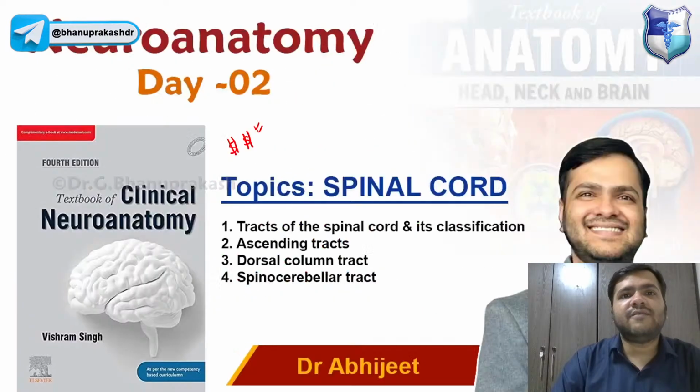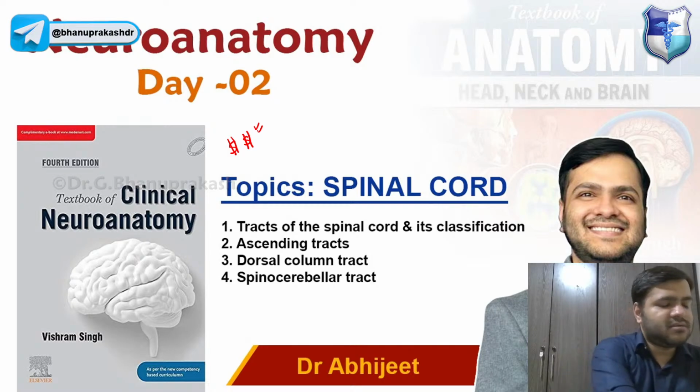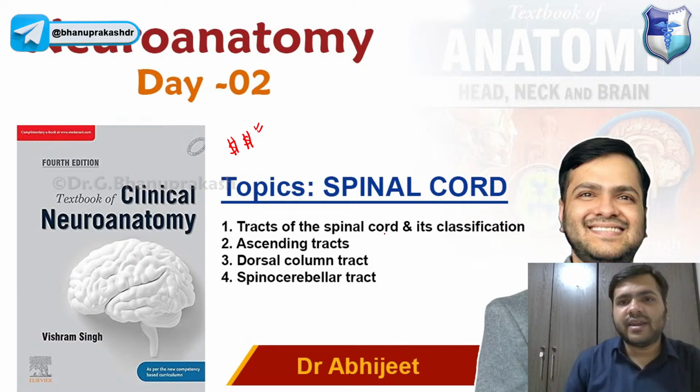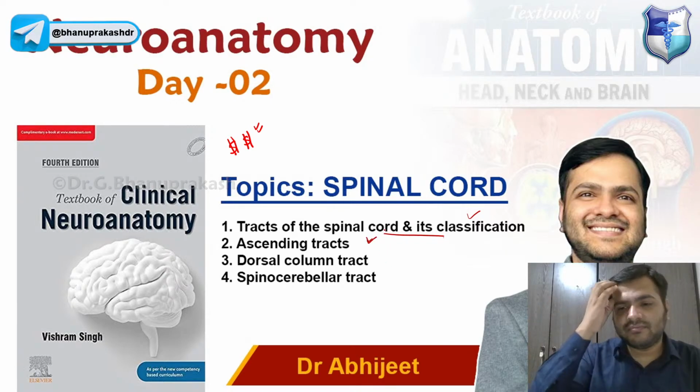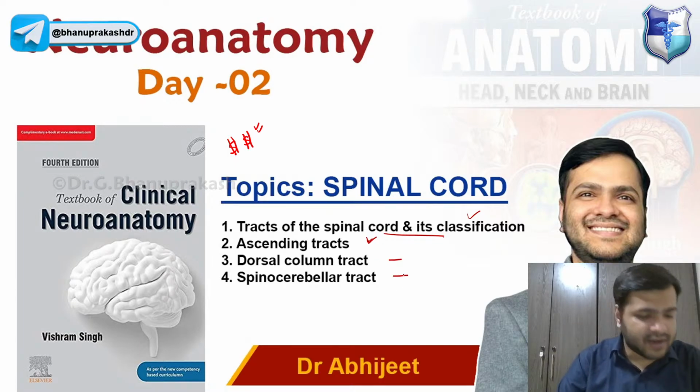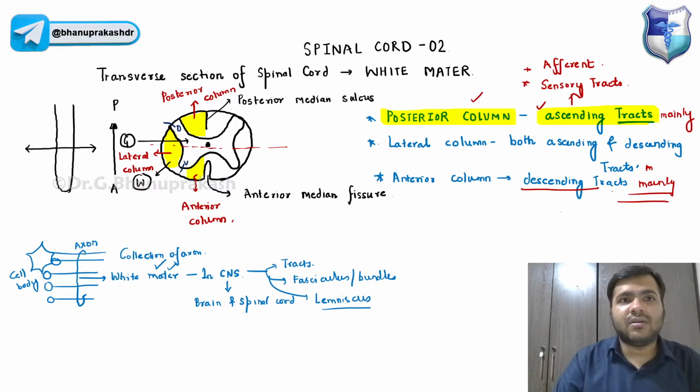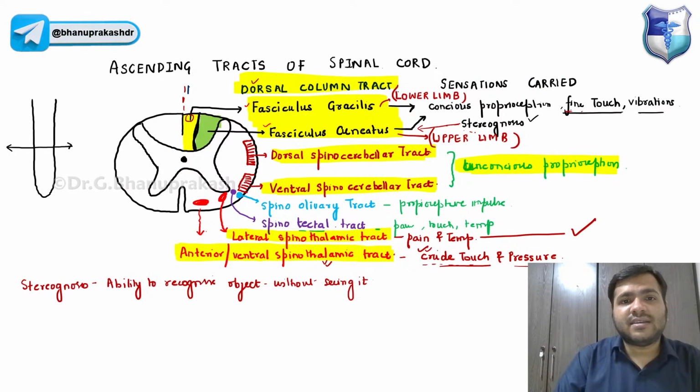Today we have grossly completed the tracts of the spinal cord, right? The classification, the ascending and descending tracts, the diagrams we have drawn, the dorsal column tract, the spinocerebellar tract. In the transverse section, I talked about the columns, and I have talked about the ascending tracts already.